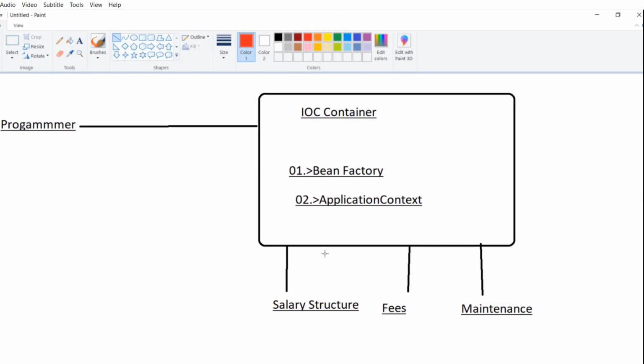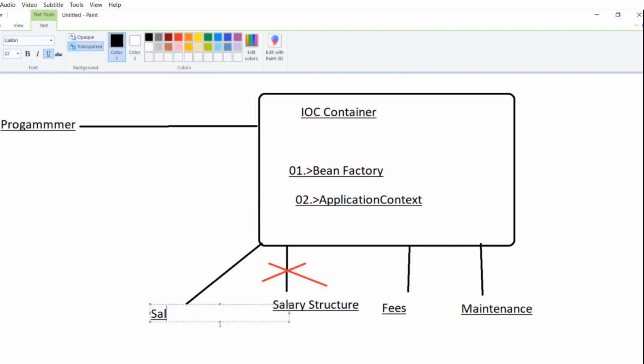And if a new salary structure is introduced instead of the old one, they will not change the whole framework. They will only discard the old salary structure file and point it to the new salary structure. So only the particular program that we required to change will change, and the whole program does not get affected. This concept is known as loose coupling, and the transferring of power from the programmer to the IOC container is the inversion of control, power transfer, and the salary structure, fees, and maintenance are dependent on the IOC container.